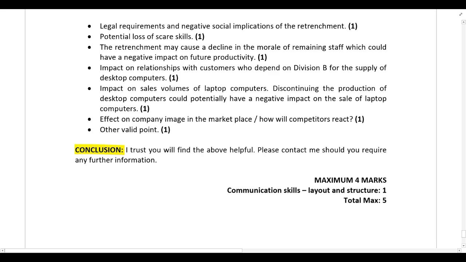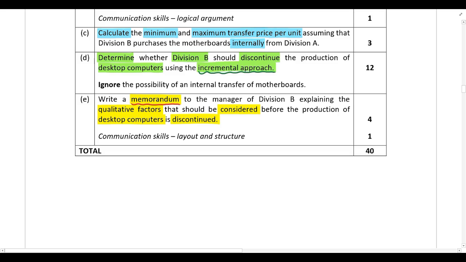All right, so that deals with the communication skill mark. Then if you go back to the required, you are specifically asked for qualitative factors. So please note, guys, that means you can't discuss costs. We've already looked at the costs in part D of the required, where we performed our calculation. And from a cost perspective, we know that it's worthwhile for them to discontinue producing desktop computers because it will result in a saving. So we've already dealt with the costs. You are now just looking at qualitative factors. If you discuss anything to do with costs, you will not be awarded the mark.